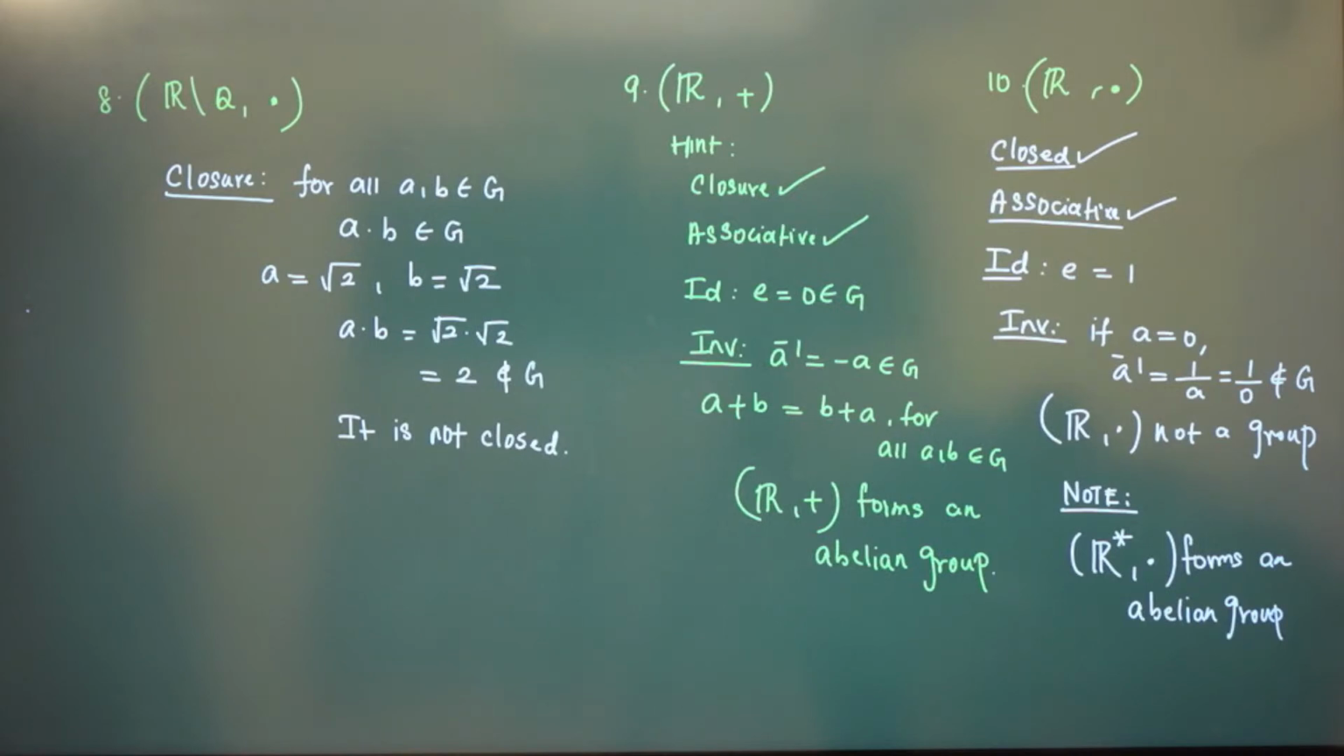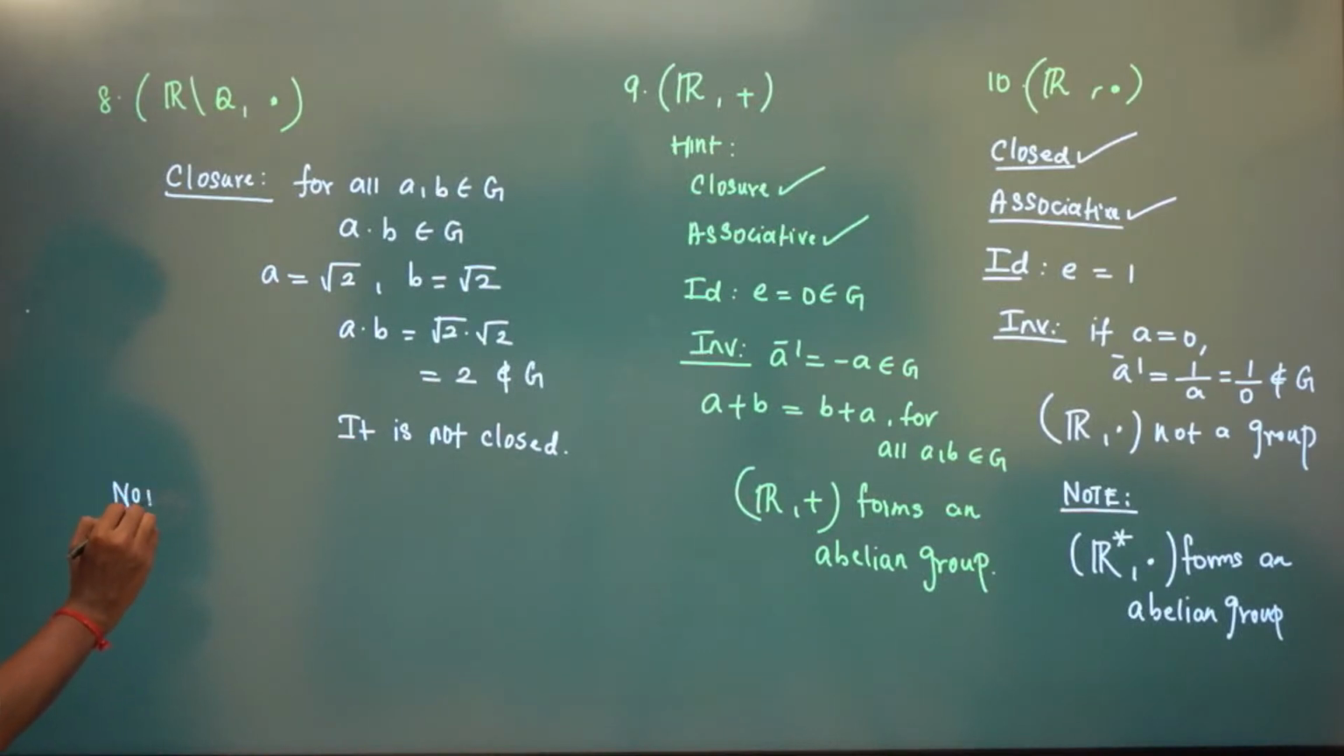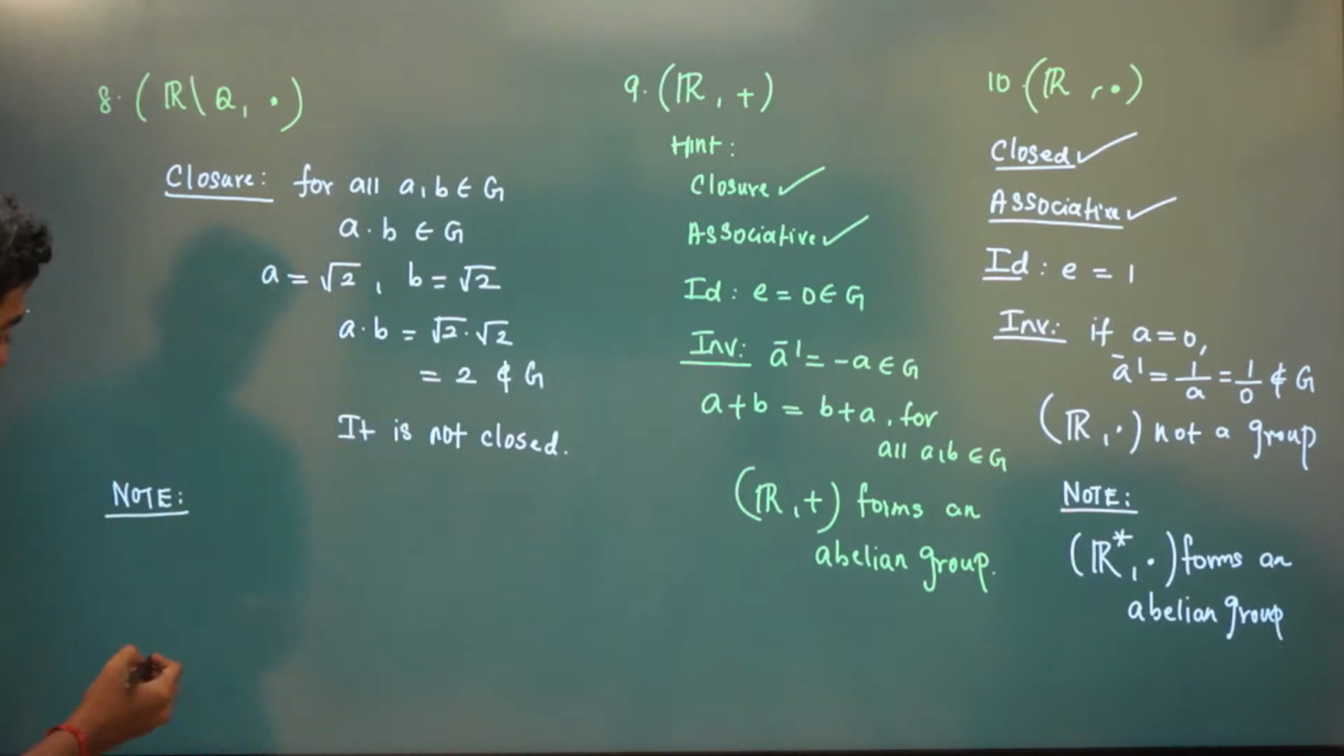I'll repeat, no number system forms a group with respect to multiplication. But if you remove 0 from the real numbers and rational numbers, then it will form a group. Similarly, complex numbers with respect to addition form a group, and complex numbers with respect to multiplication don't form a group. Just make a note of it.